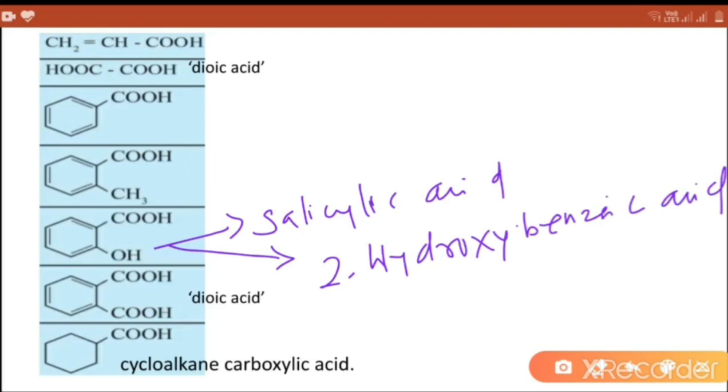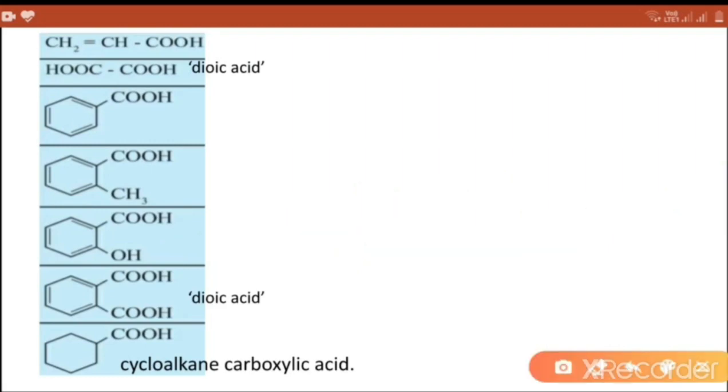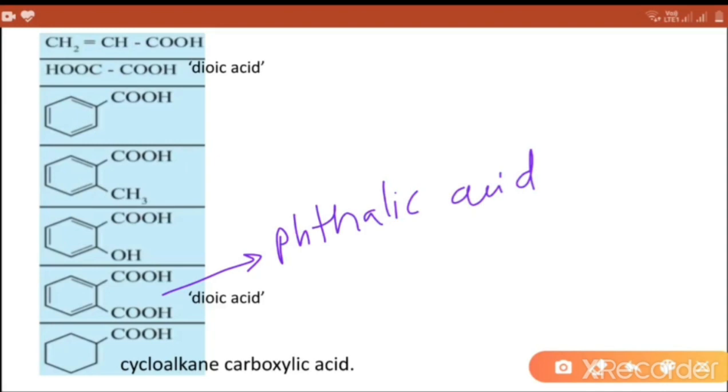With respect to carboxyl group, hydroxyl group is present at second position. Next compound, common name is phthalic acid, and 2 carboxyl groups are present with respect to ortho position.